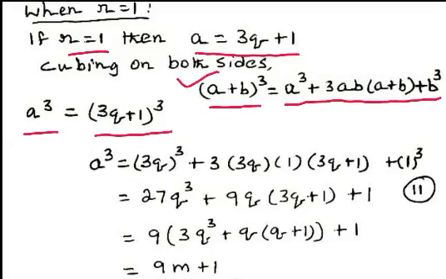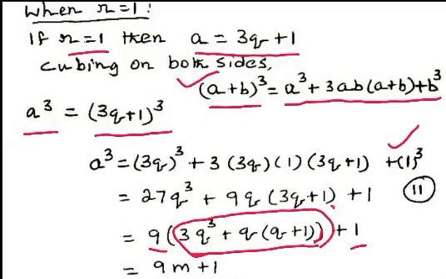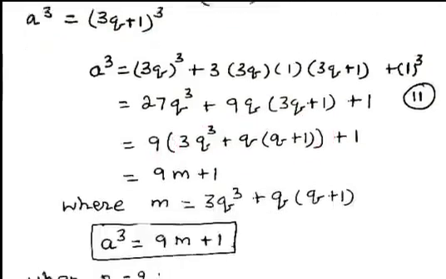Using this formula, we expand this and rearrange it as 9 multiplied by this value plus 1. This value is taken as m. So, we can write a cube in the form of 9m plus 1. When remainder r is equal to 1, we can express the cube of a positive integer in the form of 9m plus 1.